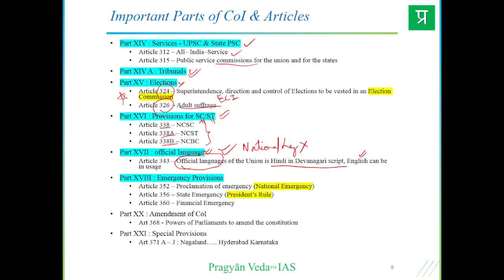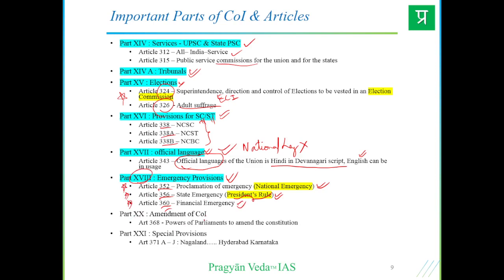Then we have Part 18, under which the emergency provisions are given, that is the proclamation of emergency, the national emergency under Article 352. Article 356 gives the state emergency, basically President's rule. When the constitutional machinery fails in the state, then President's rule is employed. Then we have Article 360 giving financial emergency, right? So all these articles are very important, and Part 18 also.